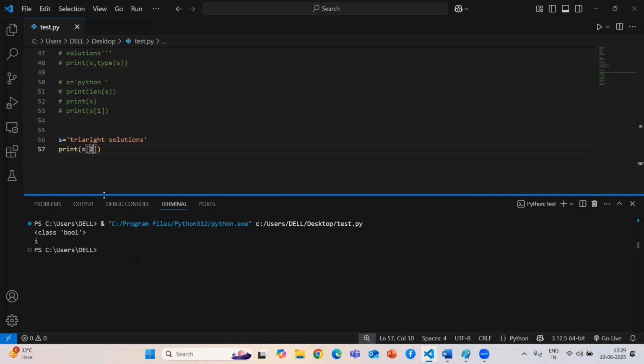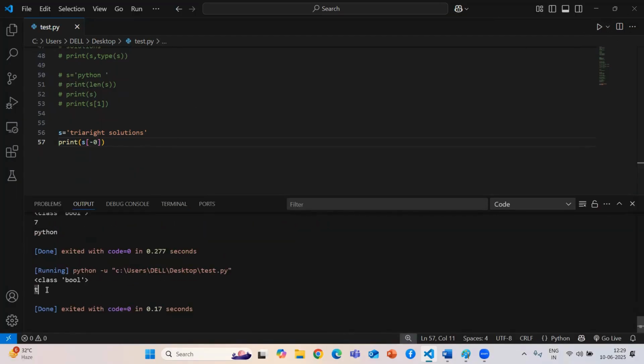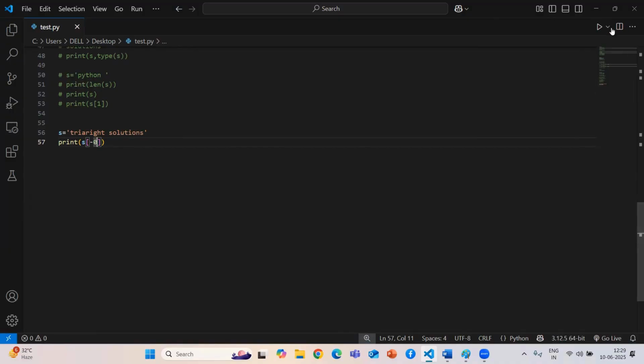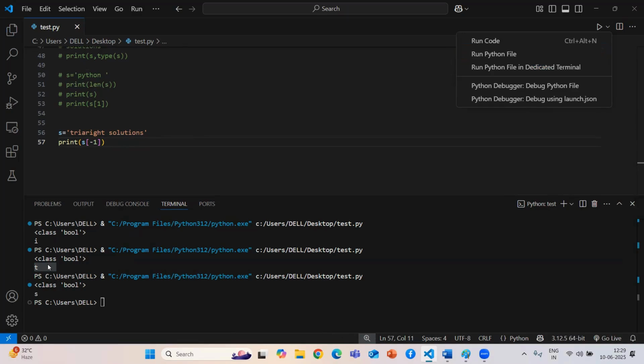Now I'm dealing with my negative indexing. Guys, if I give -0, just see that output. If I give -0, it will be converted into positive indexing 0, because -0 is nothing available. Now if I give -1, it gives me s as my output.